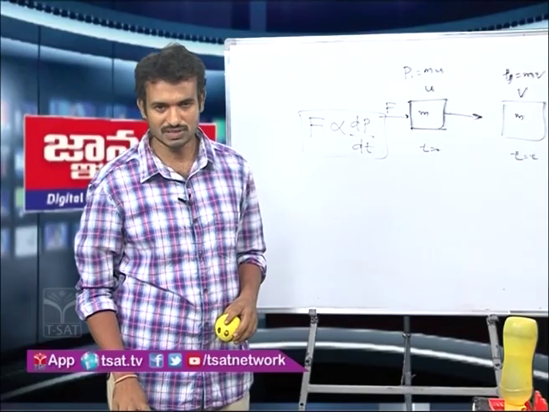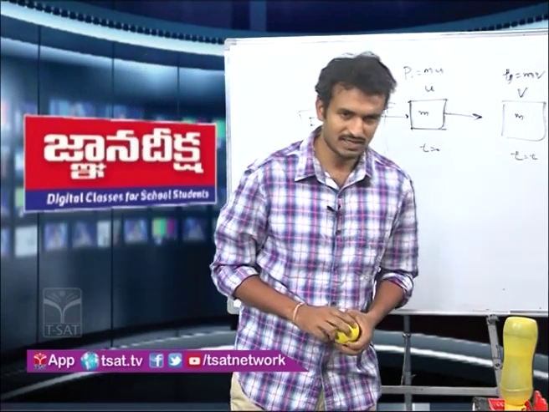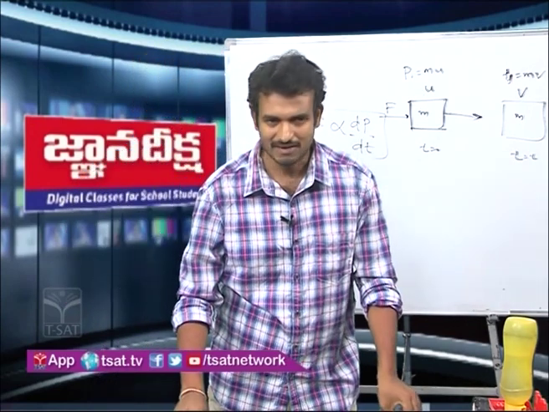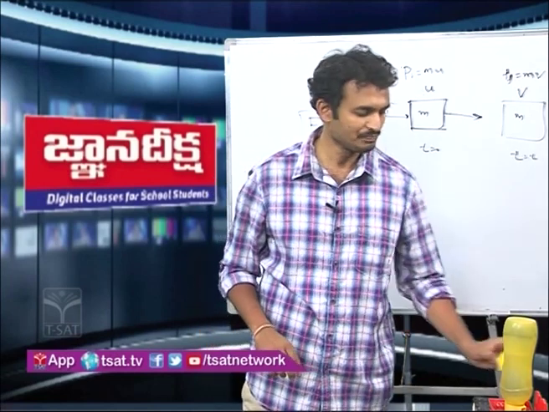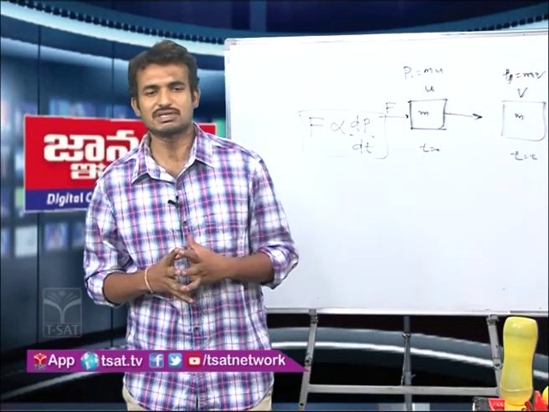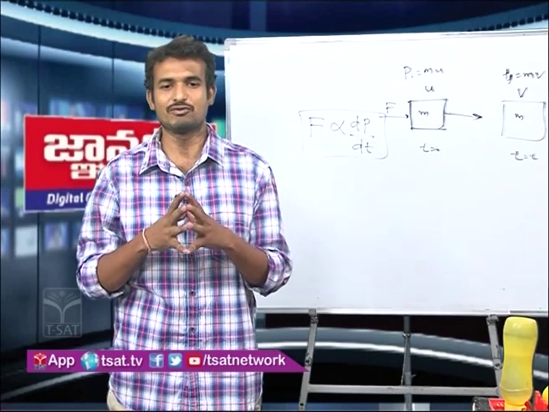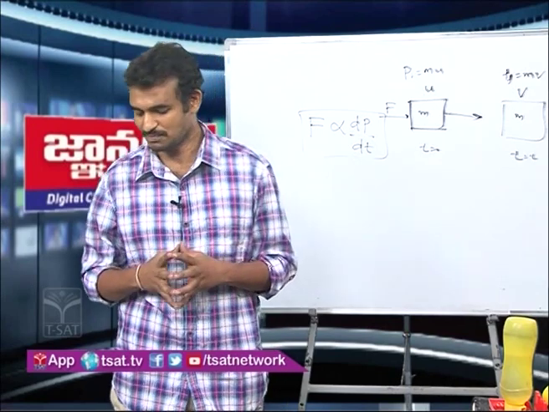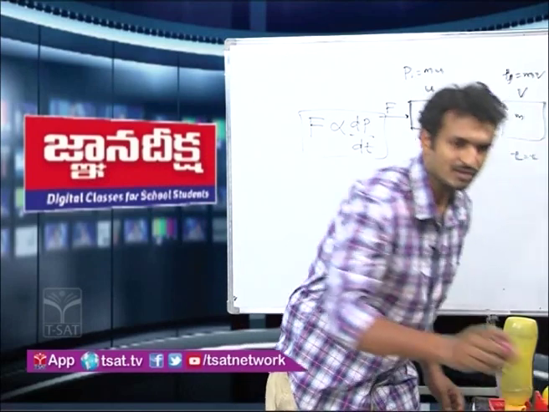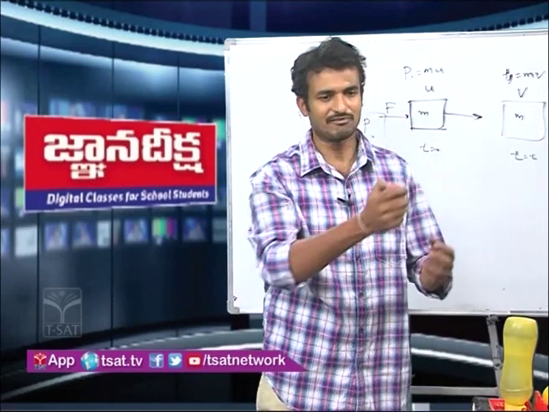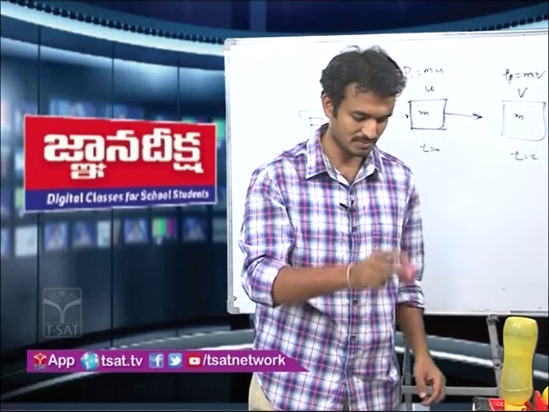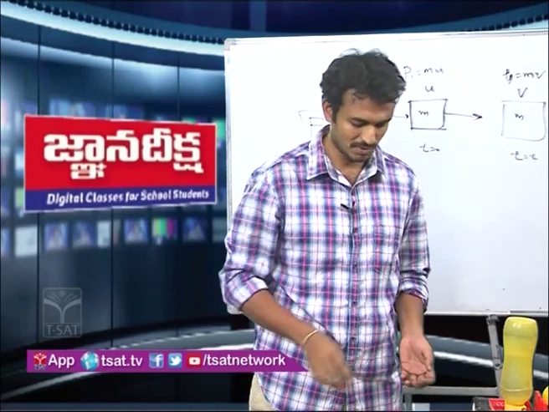Now coming to Newton's third law, it is very simple. Every action has an equal and opposite reaction. That means isolated forces do not exist in nature. For example, if I drop this ball onto a wall or some hard surface, then it will bounce back.